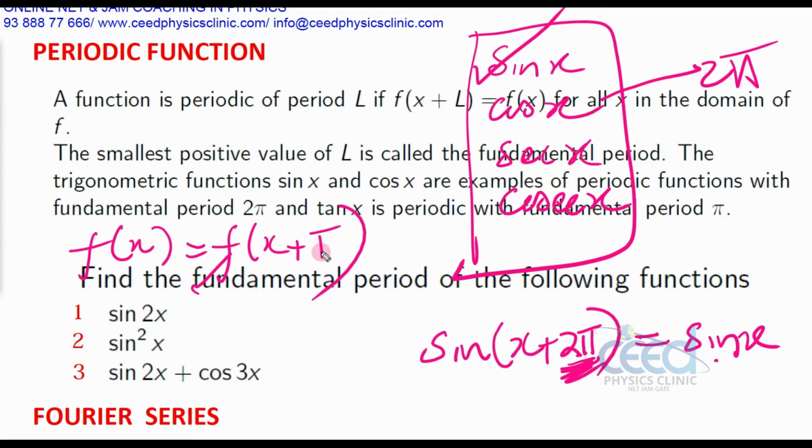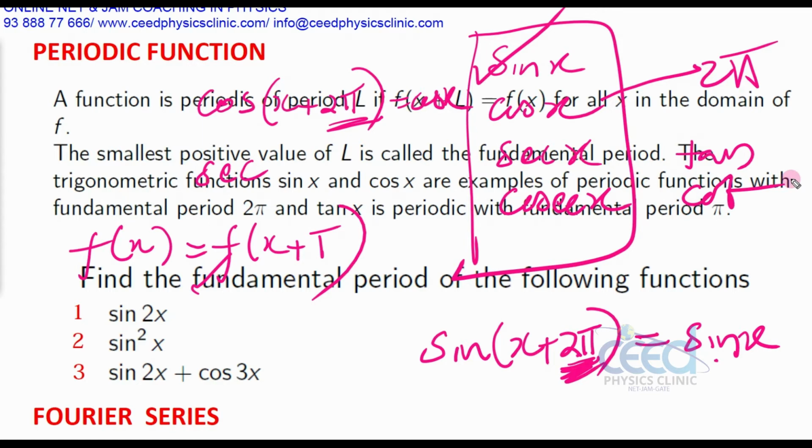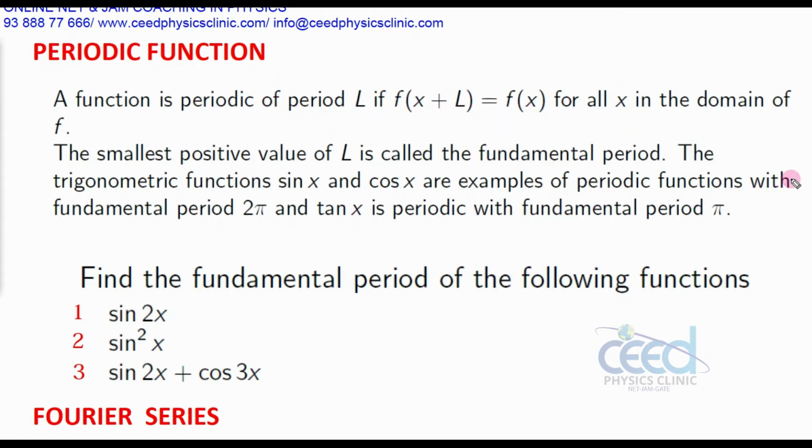Similarly, for cos x, cos of x plus 2 pi is cos x, so its period is 2 pi. Similarly, you can check sec and cosec, but tan and cot are different. Why? Let me check that. Suppose you take the function f of x equal to tan x.